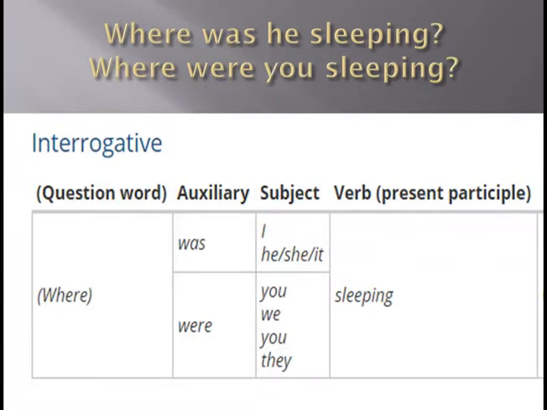Now it's time for studying the interrogative, how to make a question. To make a question, we have to start with a WH question word: where, when, what, how much. Okay, then we add the auxiliary verb was or were according to the subject. Is it singular or plural? Then we add the verb with ing. For example, where was he sleeping? Where were you sleeping? Clear now? I hope that is clear.